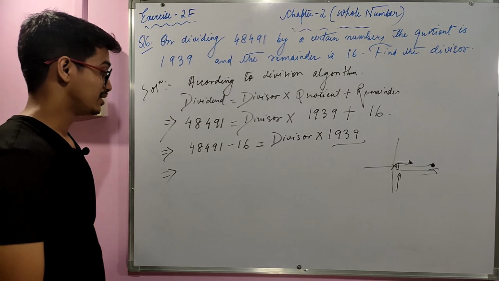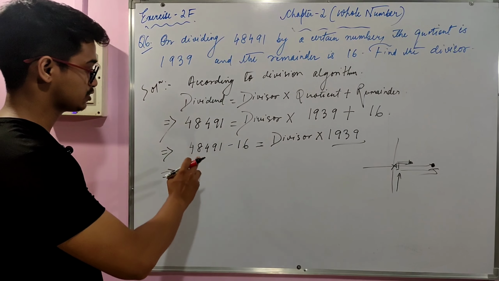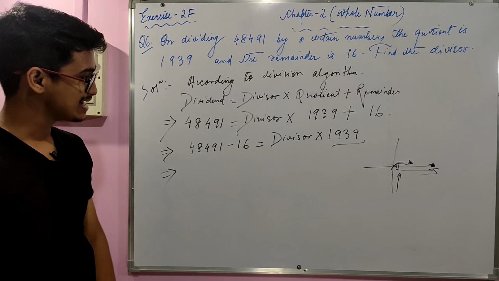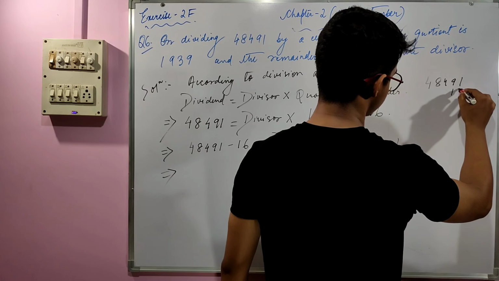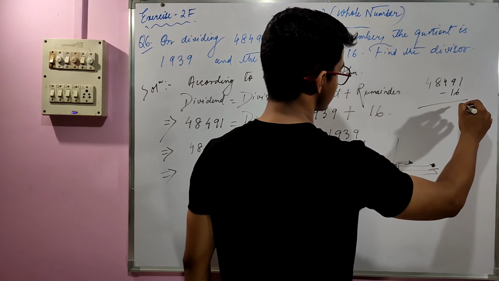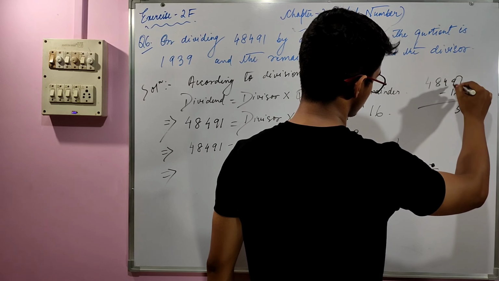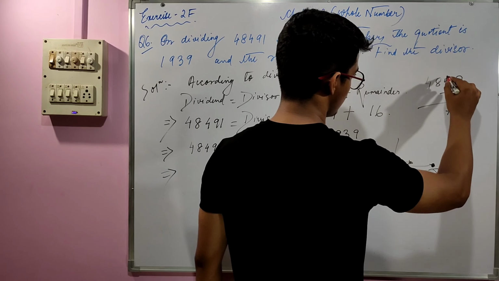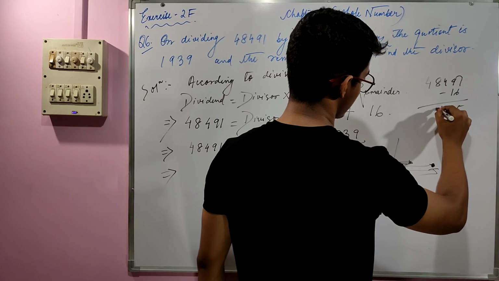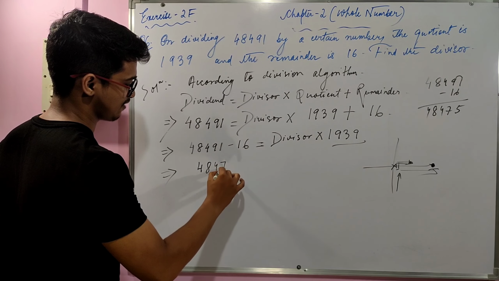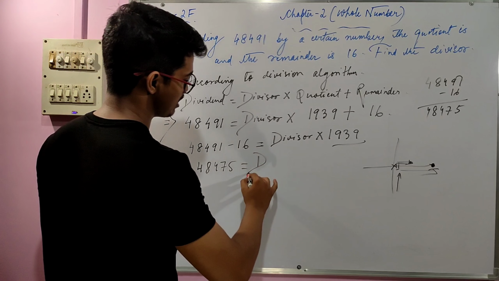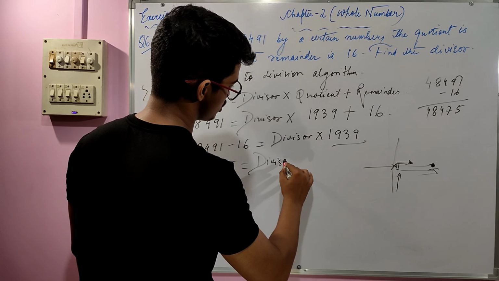So let's come back to the calculation part. 48491 minus 16 is how much? So 11 minus 6 is 5, then 1 carries, right? So 8 minus 1 is 7, 4 will remain the same, and then 8 will remain the same, and then 4. So 48475, right? And then divisor into quotient.